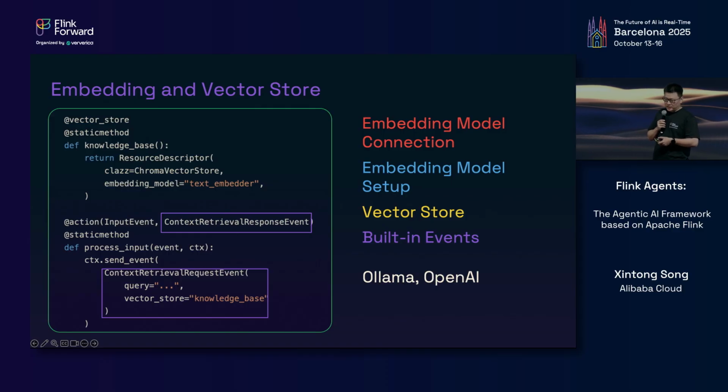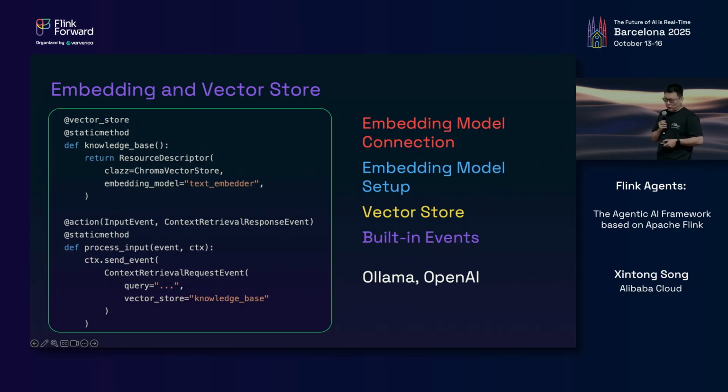Notice that the action here listens to both the input event and the context retrieval response event. This means either of the events can trigger this action. Currently, we have only supported the Chroma vector store. And of course, custom support can be added.